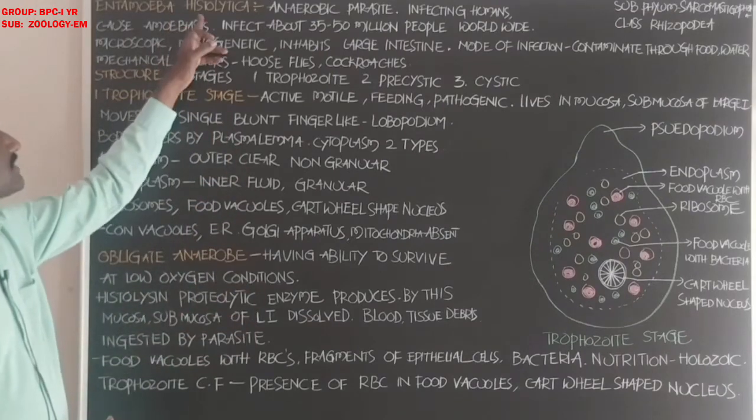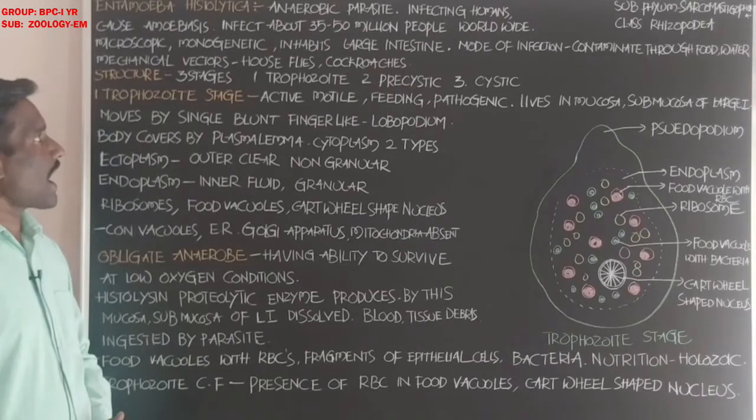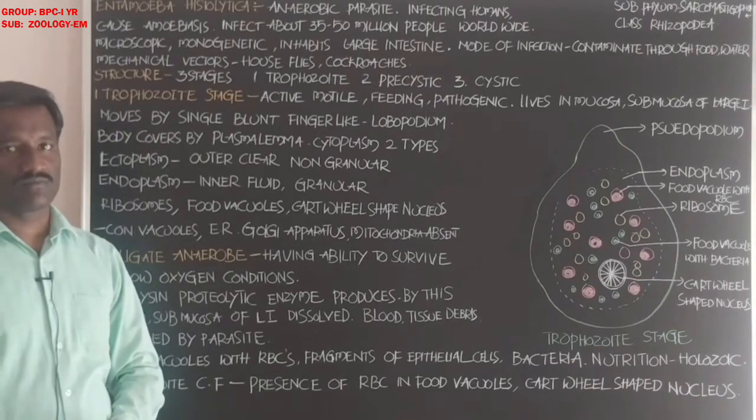Students, Entamoeba histolytica is a unicellular, anaerobic parasite.